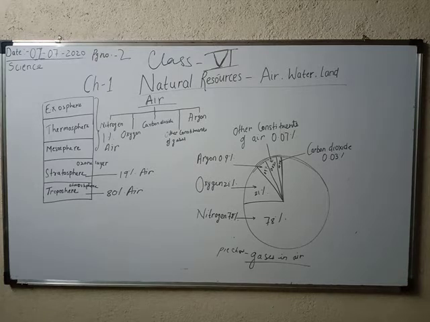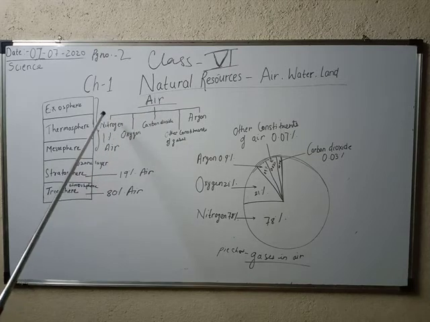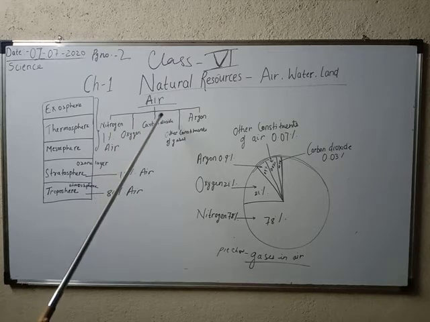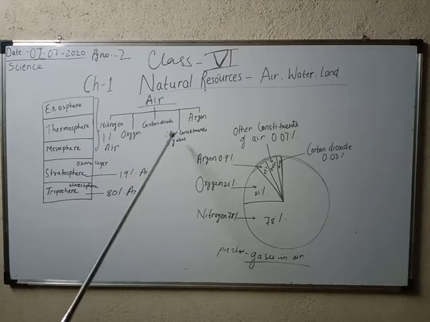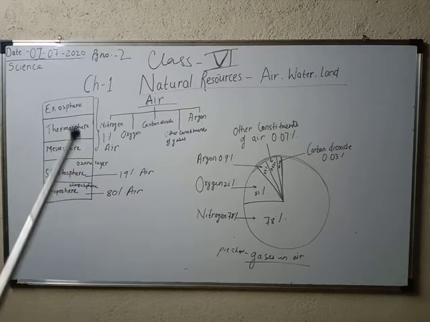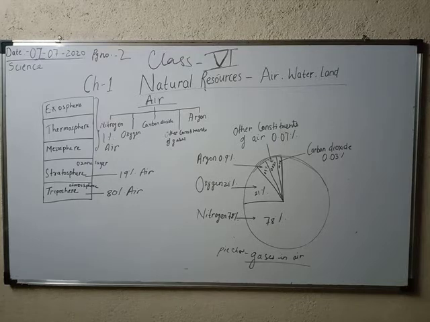You can see here, air is mainly made up of these 5 gases. First is nitrogen, second is oxygen, third is carbon dioxide, then other constituent of gases, and argon. Other constituent of gases consists of the rest of the gases, like dust particles, some inert gases, or some different types of gases. So those gases come under other constituent of gases.